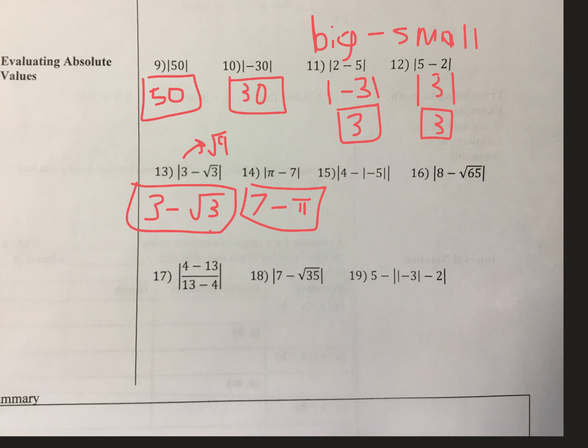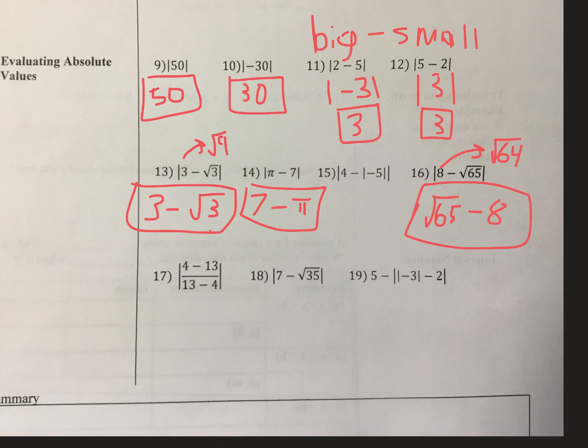I'll skip number 15 for now, so 16 is kind of the same idea here. Remember, 8 is really radical 64, and so I need to change the order here to have the radical 65 first, and then I will go ahead and put the 8 second since I know that's smaller. Since I'm going to write this without the absolute value, I know that answer will come out positive. Okay, so you can see the only one out of those 3 that we did not change was number 13 because the bigger number was already first. So that's kind of the big idea there.